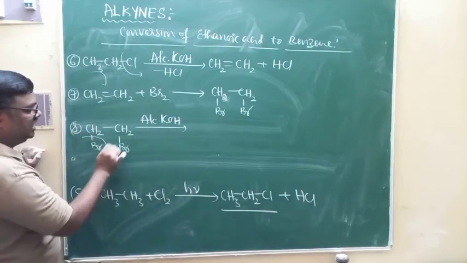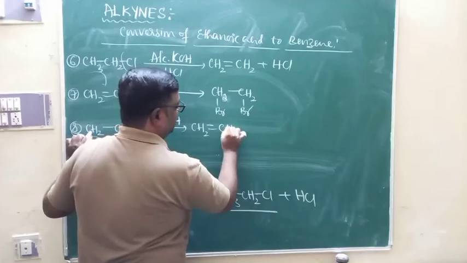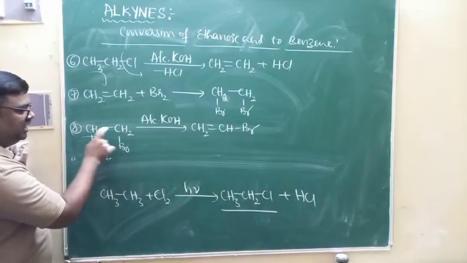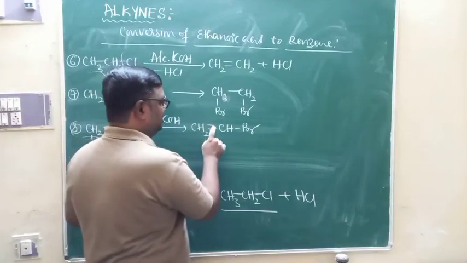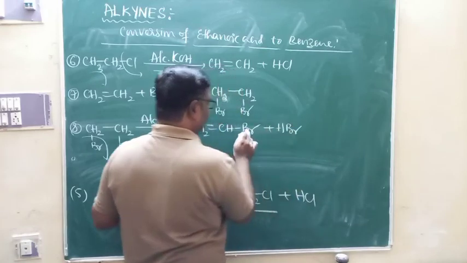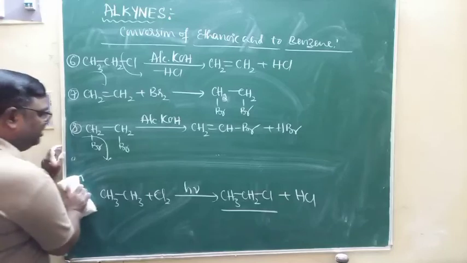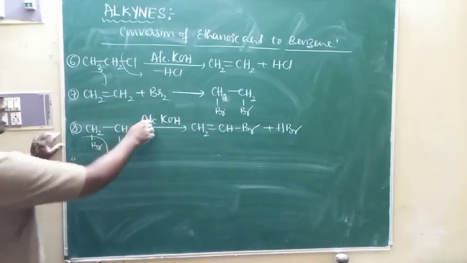Remove Br minus from here and H plus from here, and you get CH2=CHBr plus HBr. Here Br is attached to a double-bonded carbon atom, so further elimination is not possible by using alcoholic KOH.